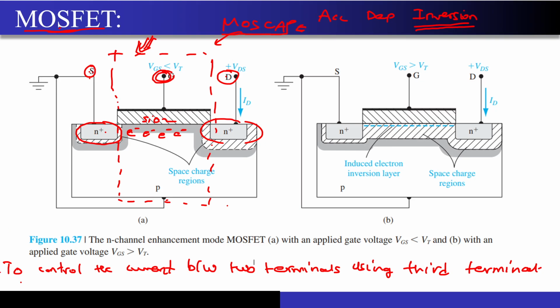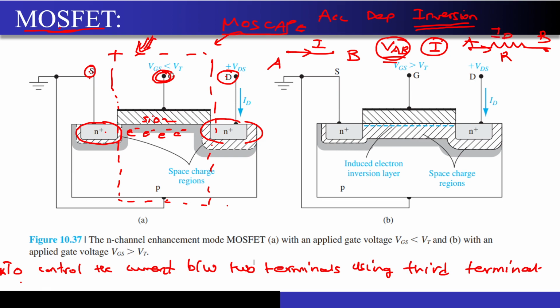This is the basic characteristic of any transistor, that the current should be controlled by another terminal, or else what will it become like? So if I just have two terminals A and B, correct, and if I tell you that by changing the VAB, I can change this current I, this is nothing but a simple resistor, right, from Ohm's law. This is A, this is B. So if you change the potential difference across the resistor, then you will get the current, correct?